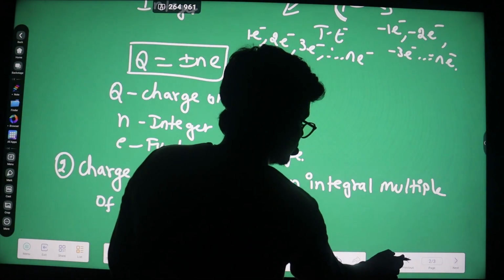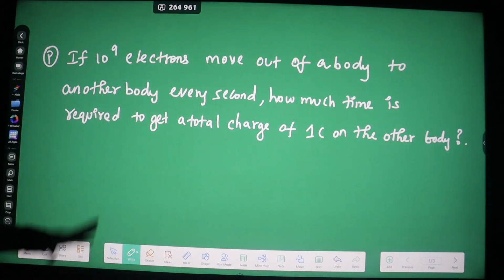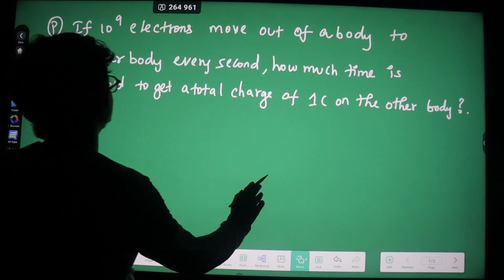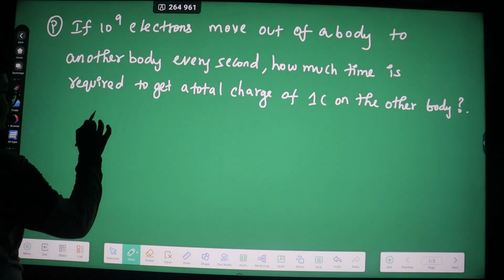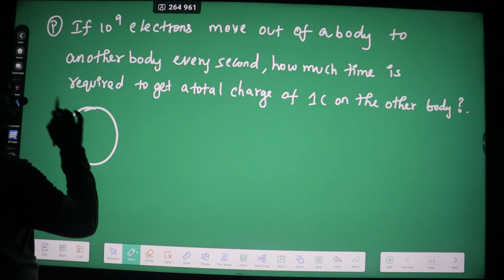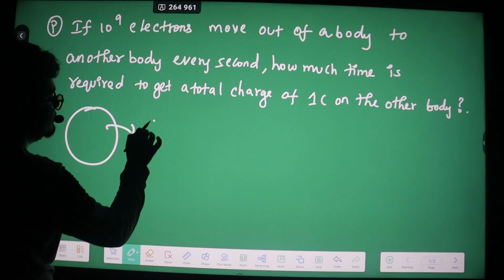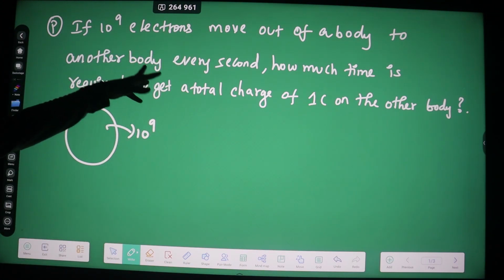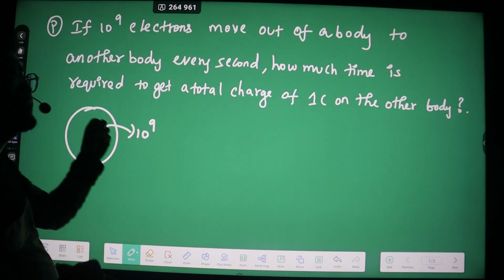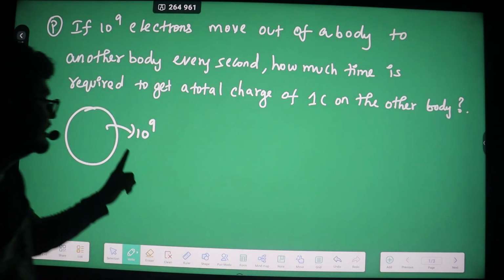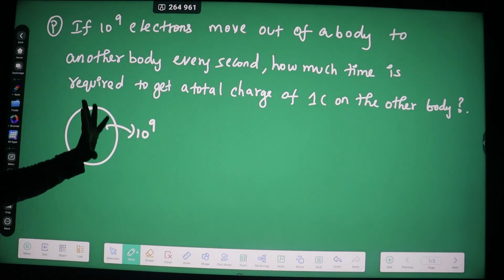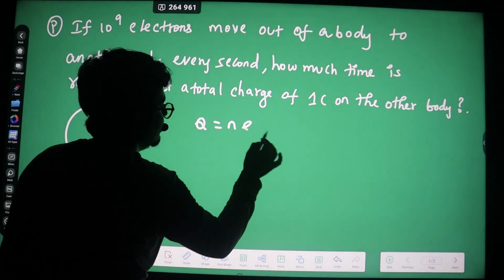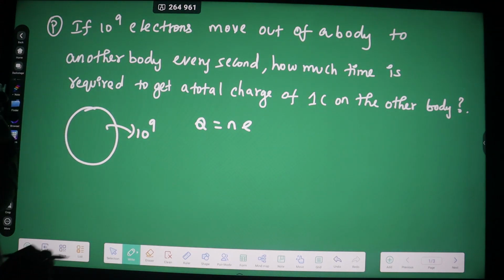Now coming to the question which I have given earlier: if 10 to the power 9 electrons move out of a body every second, moving out of a body to another body every second. So for 1 second it is losing 10 to the power 9 electrons. For 1 second, how much charge is this body getting?